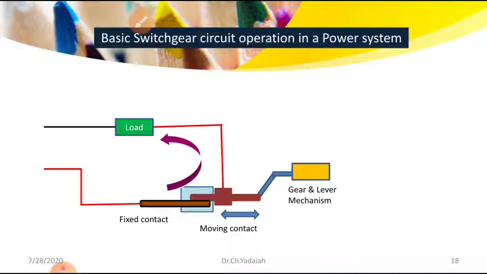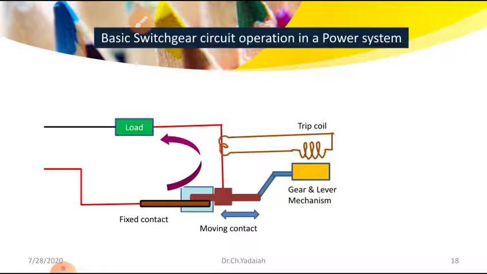For that purpose, I am going to use a trip coil here with a CT, current transformer. The CT and PT help in the detection of abnormal characteristics raised in a given line. That is analyzed by our relay. That relay will decide whether the circuit breaker should be opened or closed. So that is the total linking mechanism.